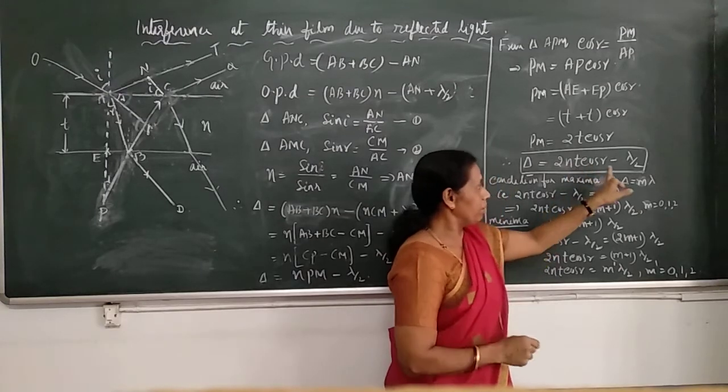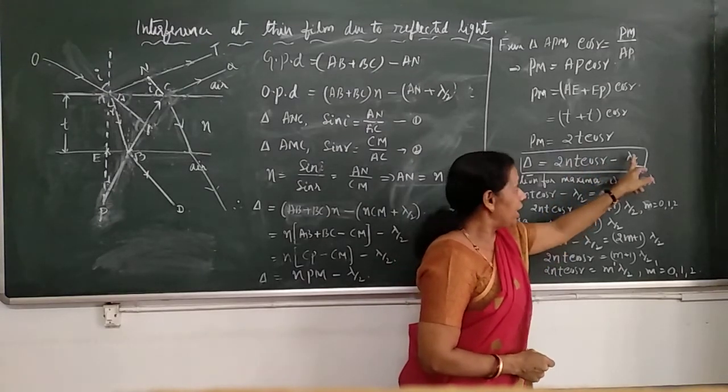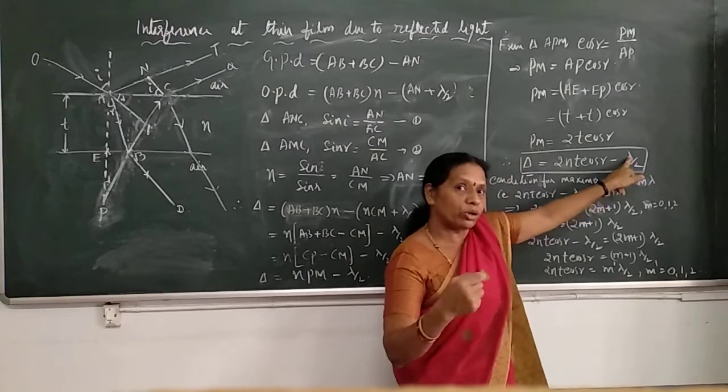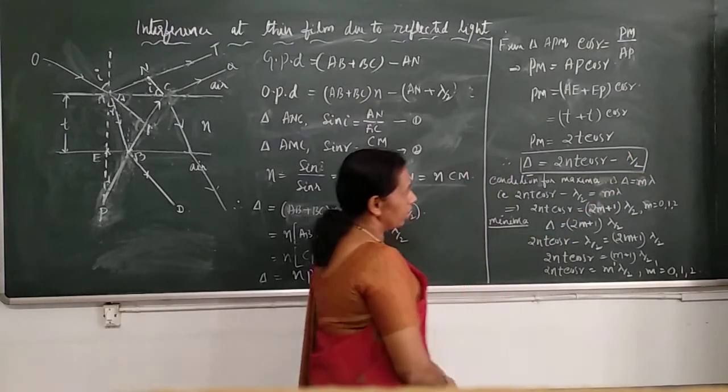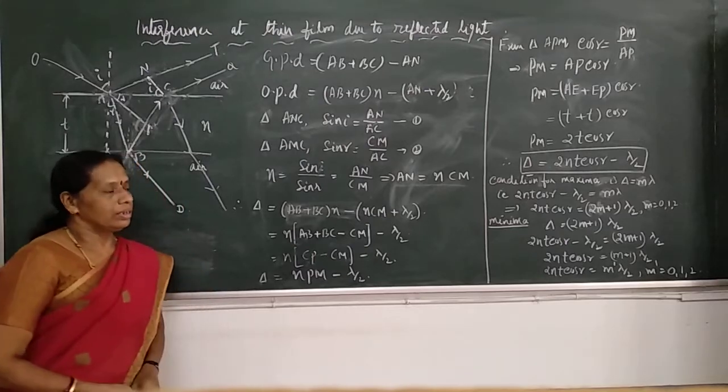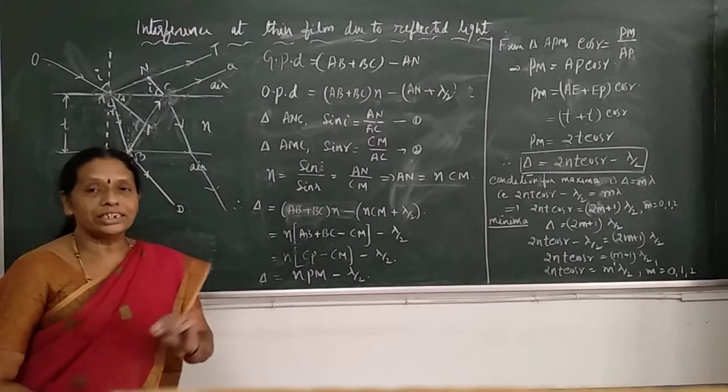T is the thickness of the film. R is the angle of refraction. Lambda is the wavelength of the incident monochromatic light. Now, what are the conditions for interference?